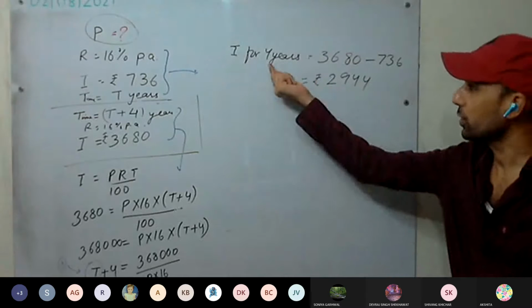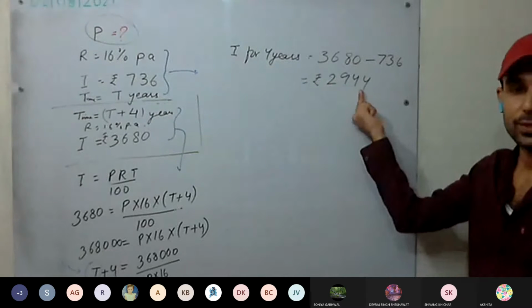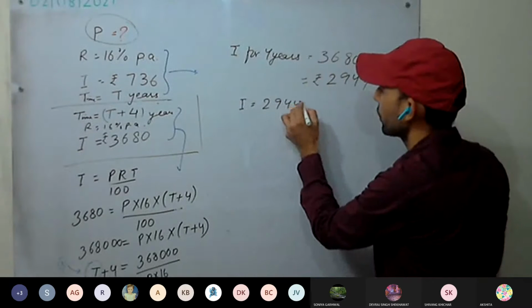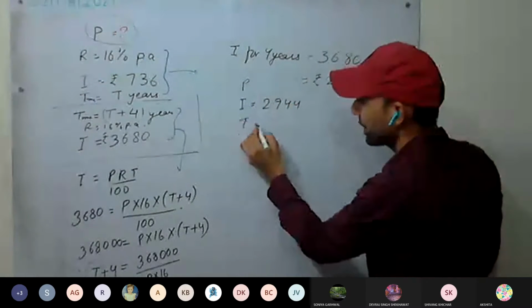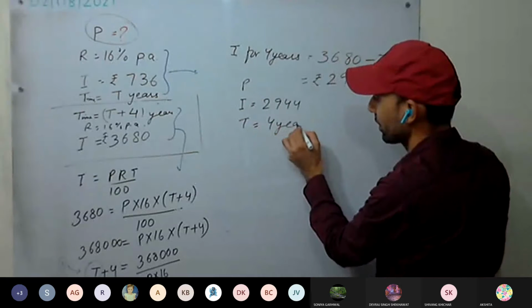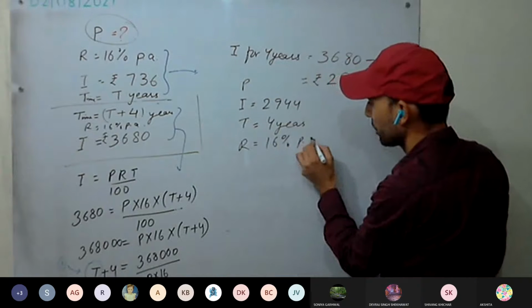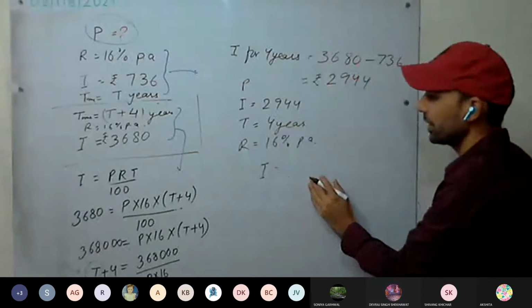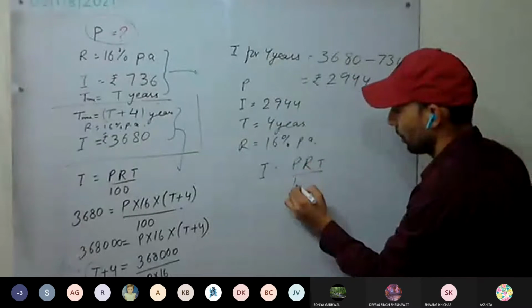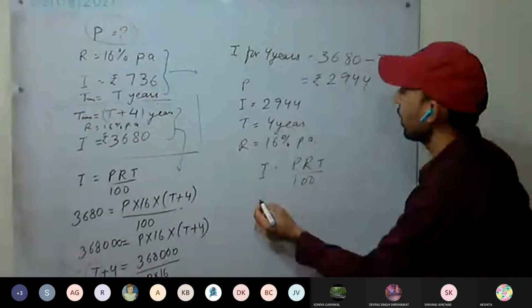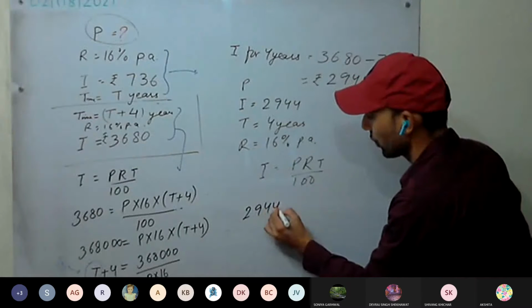So the interest for 4 years is 2944. Principal we have to find. Time is 4 years. Rate is 16% per annum. I equals PRT upon 100, where I is 2944.